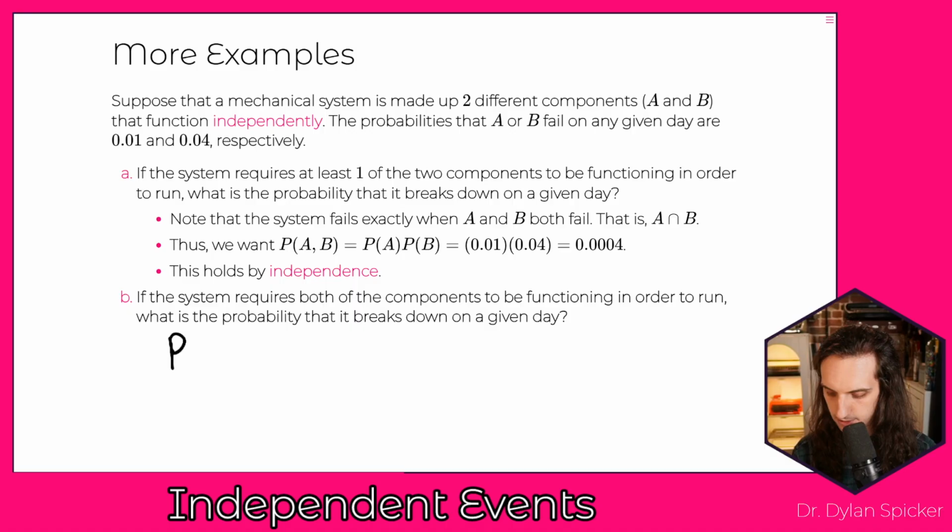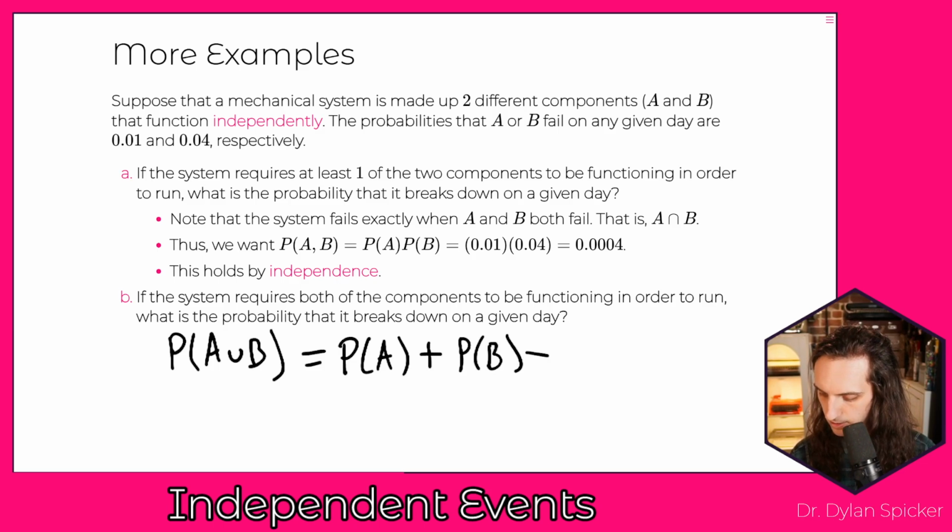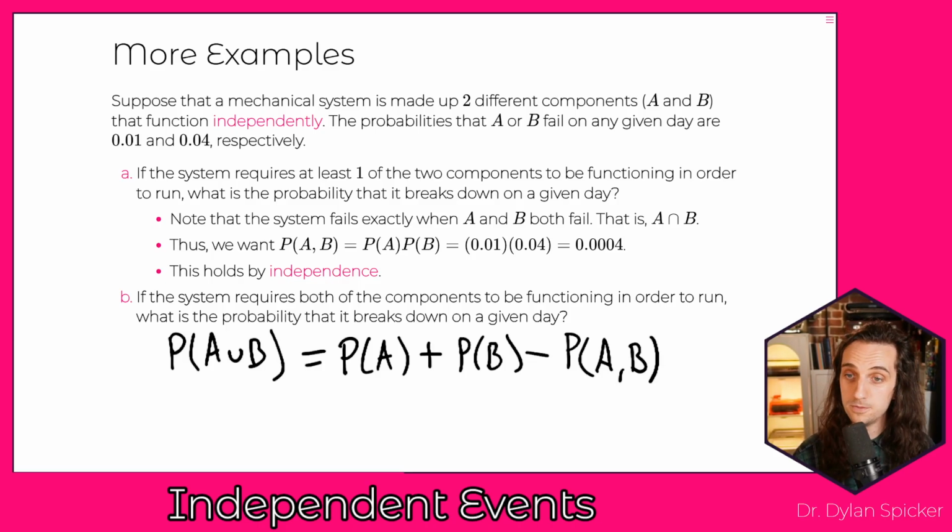And if you want to use an OR statement, that's A union B. And if we think back to how we can do unions, that's going to be the probability of A plus the probability of B minus the probability of A and B. And we have each of these different terms here. The probability of A is 0.01, the probability of B is 0.04, the probability of A and B is 0.0004, and so we can plug those into our expression here.